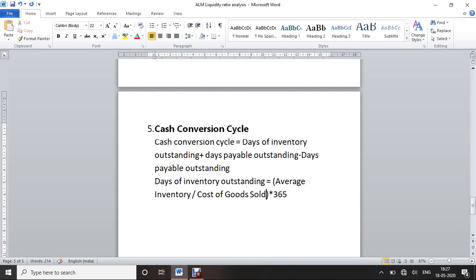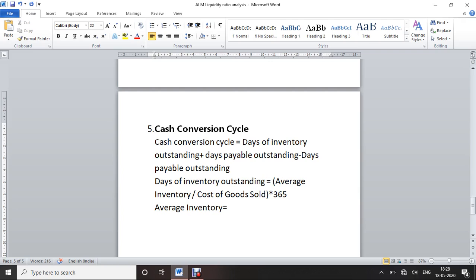Okay. So for average inventory, we have to find the average of the opening and closing inventories.